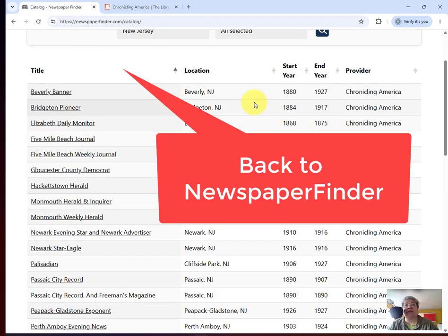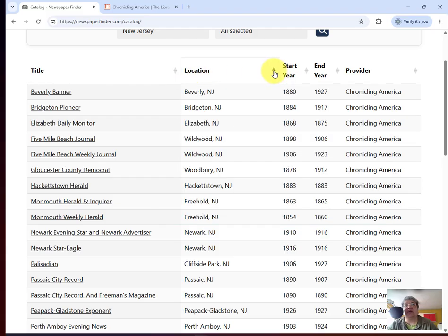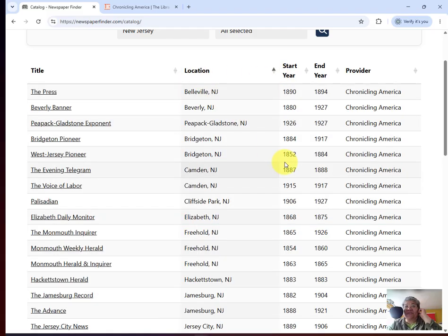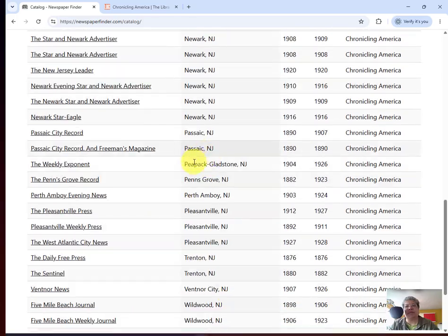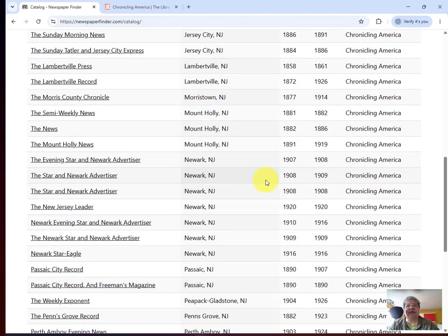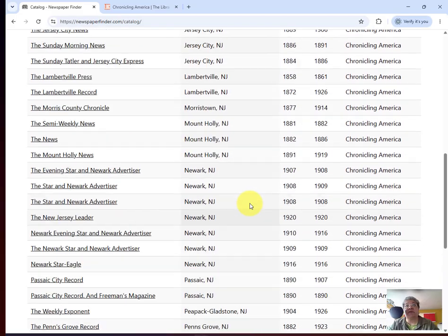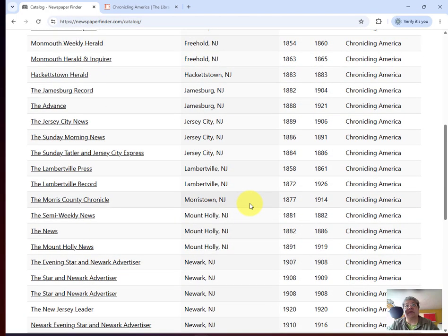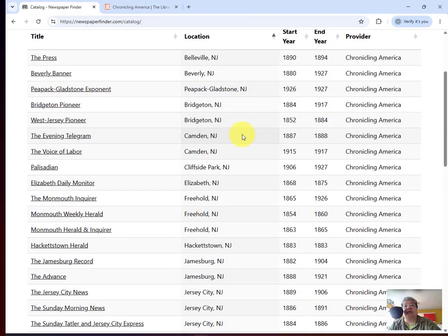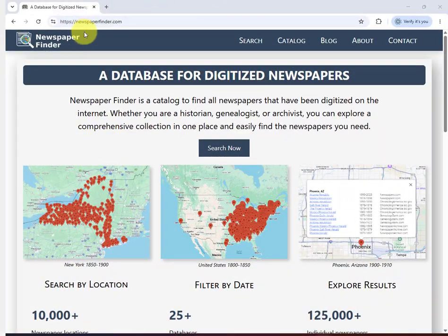That is accurate. But what I like about this is that I can order by location here, and I'm going to say that gives me an alphabetical list. Not quite sure why PPAC Gladstone is appearing there in third place, but it's usually alphabetical, B to E to F. Keep scrolling down. There's PPAC again. Something a bit awry with PPAC, but for the most part, it is what I'd expect. Unfortunately for me, Westfield isn't in there, but what's absent is easier to see than on Chronicling America, in my view. But it's just a way of seeing in an easy display what newspapers are available covering which location. So that is Newspaper Finder with my tutorial and tips.